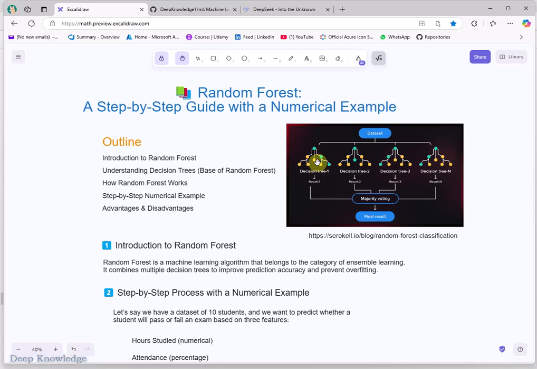If you remember from the decision tree, the main disadvantage of a decision tree is that we only build one tree for the whole data set, and this will lead to overfitting. Overfitting is when the model starts to memorize the data and does not generalize. But here, we have different trees trained on different subsets of the data set, and that's why we reduce or remove the overfitting.